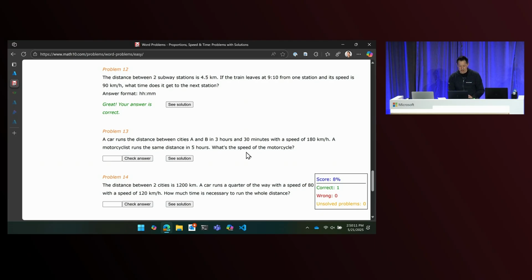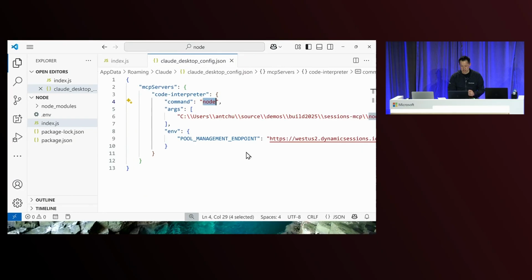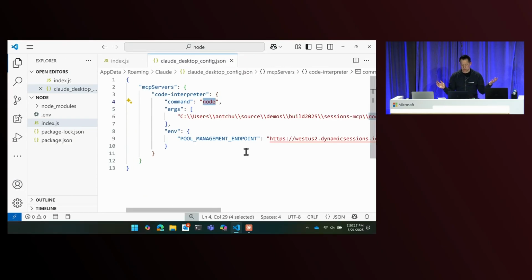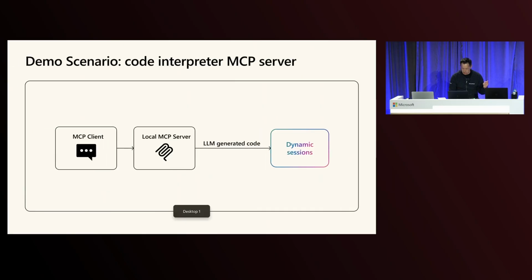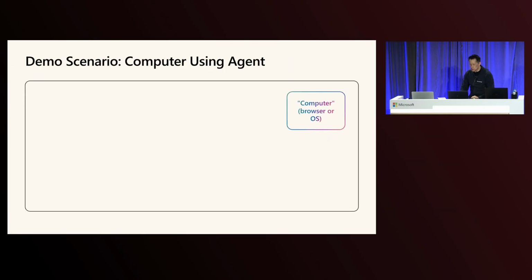Another thing that I want to show you is the second demo. Let me quickly cut back to my slides to show you that. There's a newish type of agent. It's like 3 or 4 months old, but that's old by AI standards. It's called a computer using agent, and it's able to almost drive a UI in order to solve a problem. We start with a computer, quote unquote, which can be just a browser, or it can be an entire OS. It's really anything you can take a screenshot of.